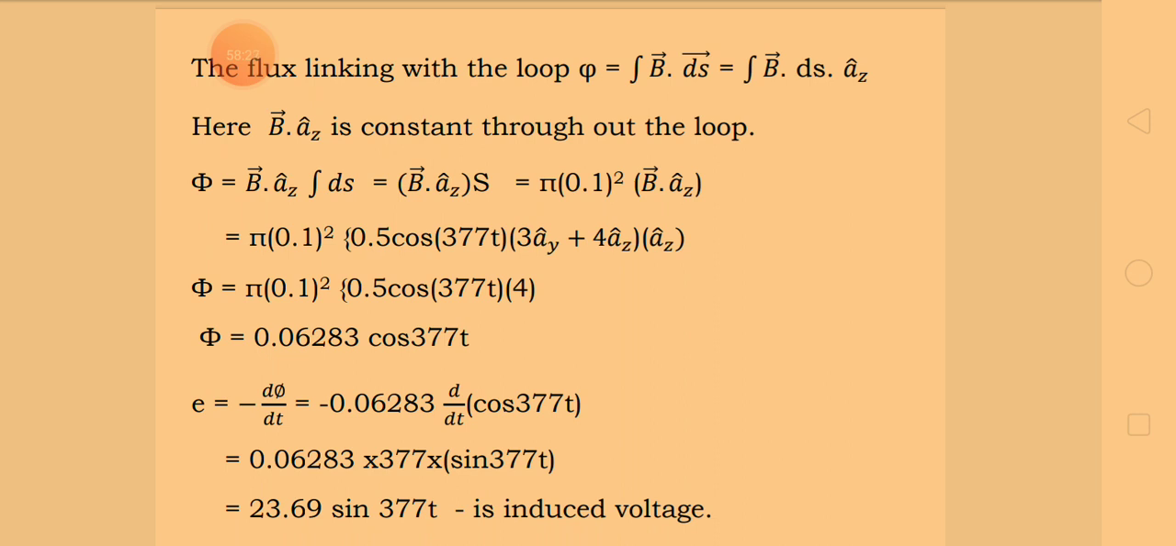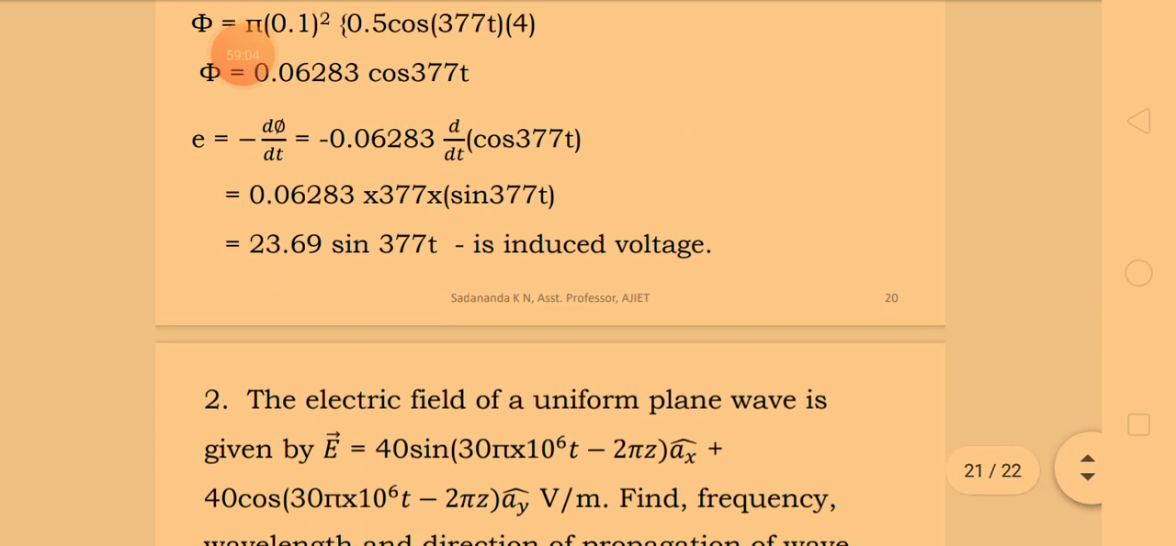what is the EMF induced in it? That is E equal to minus d by dt of phi. That's equal to, the constant term is taken outside with the negative sign, d by dt of cos 377t. The derivative of cos is minus sine, so it becomes plus now: plus sine 377t into 377. So when I multiply, it will be 23.69 sine of 377t, which is the EMF induced in the circular loop. That is the answer for the problem.